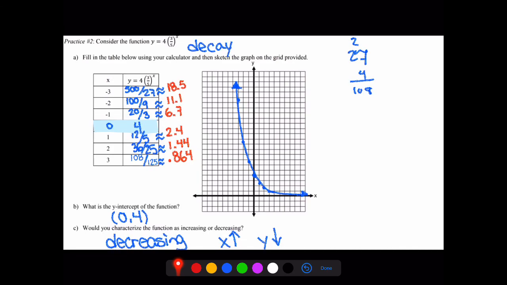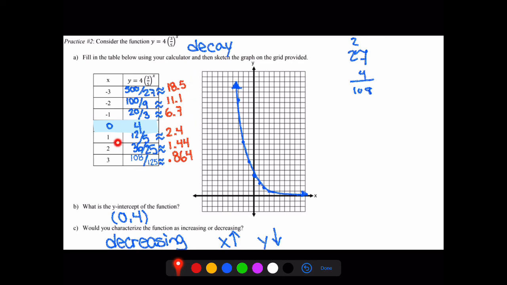From here, we also know that we can figure out each of these points. Now, again, 500 over 27, plug that into your calculator. 500 divided by 27 gives us about 18.5. 11.1 when x is 2. When x is negative 1, y is 6.7, about that. And then when x is 0, y is 4. Now, I don't expect you guys to get these exact single points all perfect and everything.